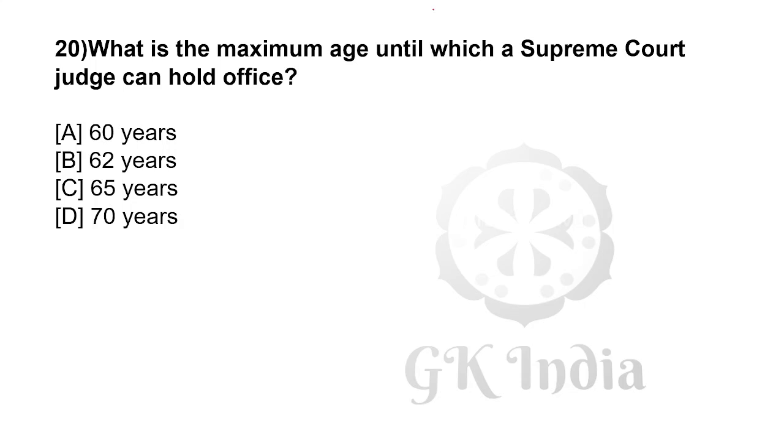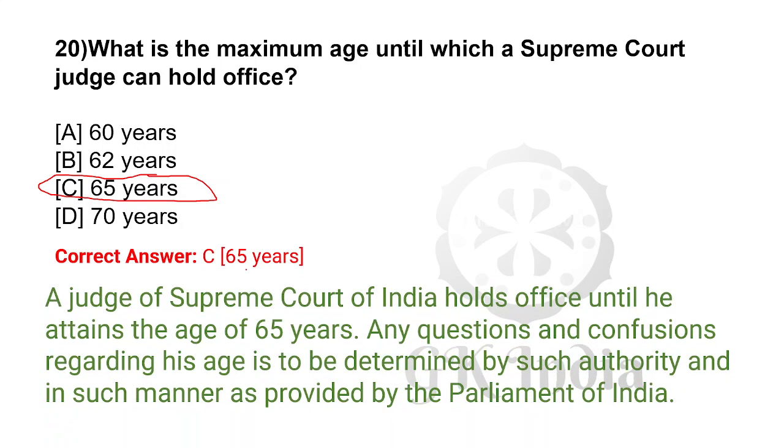What is the maximum age until which a Supreme Court judge can hold office? Correct answer is 65 years. A judge of the Supreme Court of India holds office until he attains the age of 65 years.